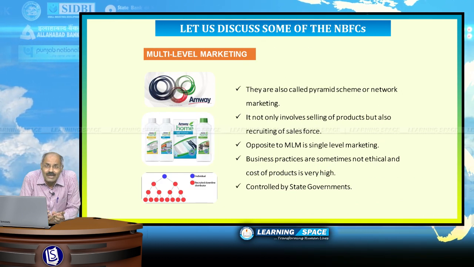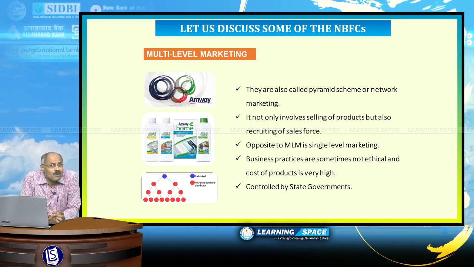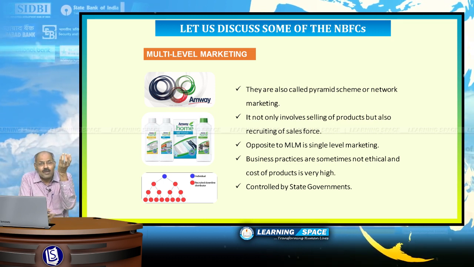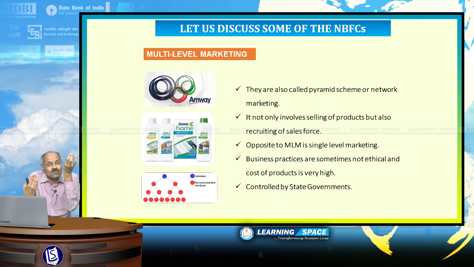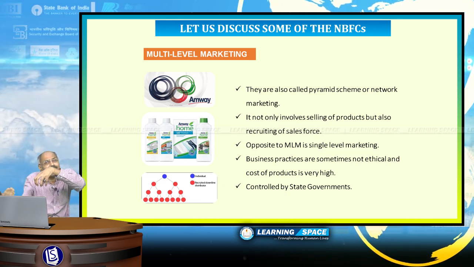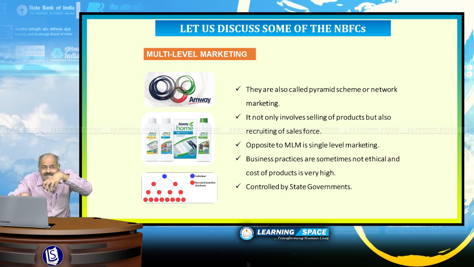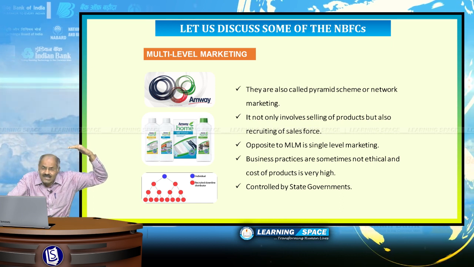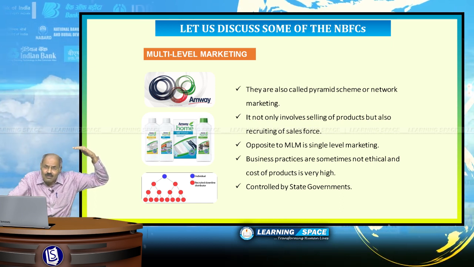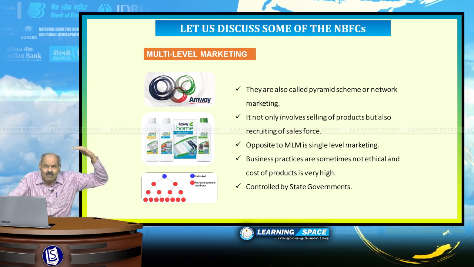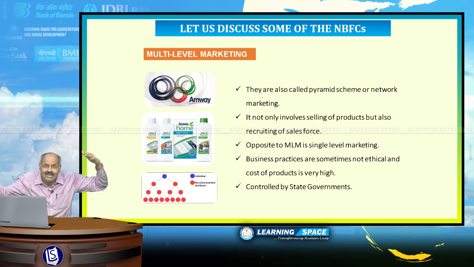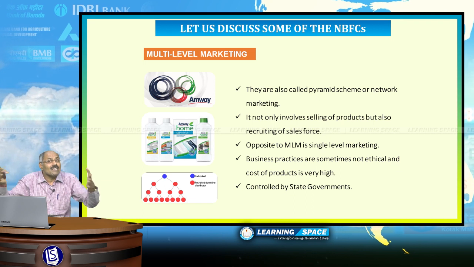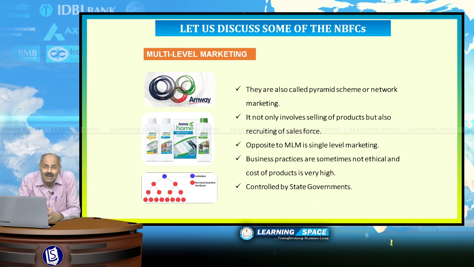Look at the last one, multi-level marketing. Multi-level marketing are known as pyramid schemes or network marketing. One example is Amway. Here, if you are a member of Amway, you are required to nominate 3 or 4 members, and again each member is required to nominate 3 or 4 members. But if a person sells the product, then everyone up to the top will get commission. This is called multi-level marketing, and these are controlled by state governments. In multi-level marketing, the price of the products is exorbitantly high because commissions are to be given at each and every level.